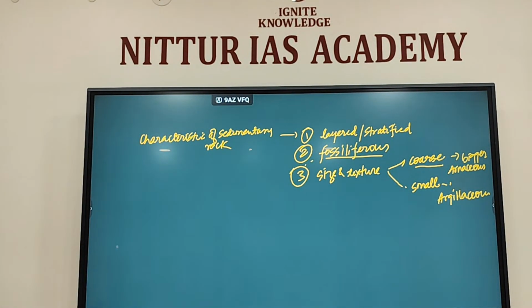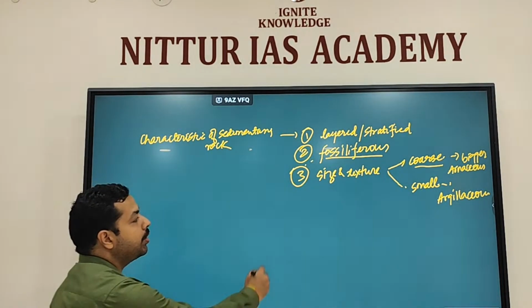So you can have layered or stratified rock. You can have fossils. You can have the structure, size and structure you need to explain. Grain size you need to explain. So that part you have to explain. Clear? And you can also mention about what it is composed of.